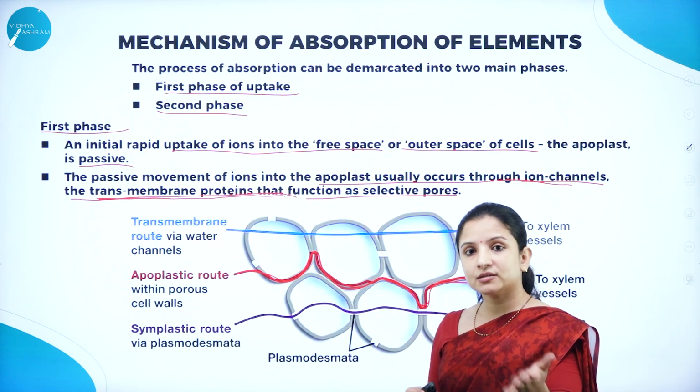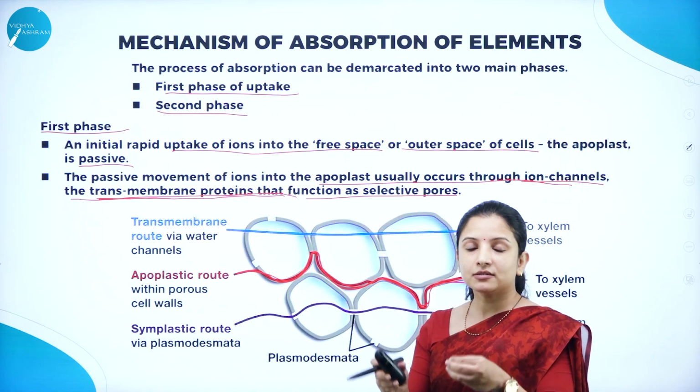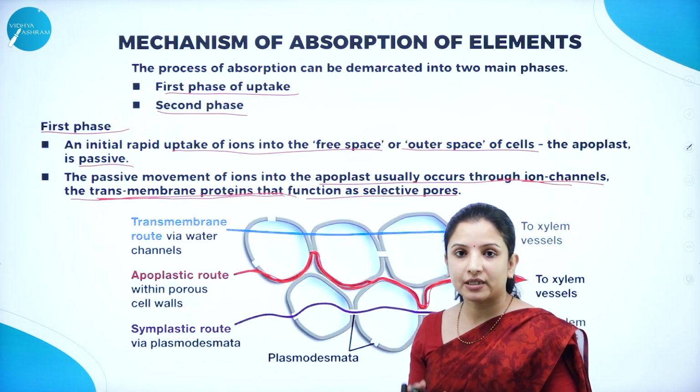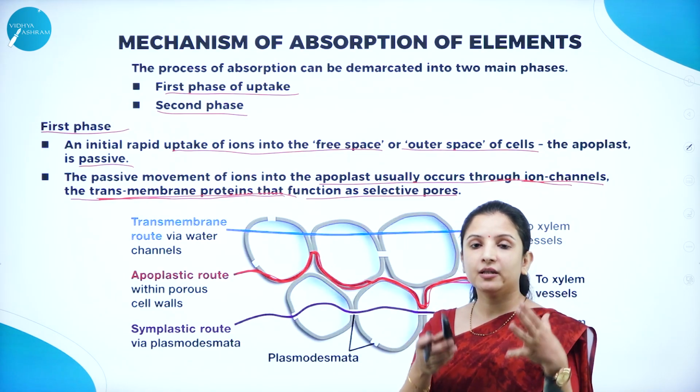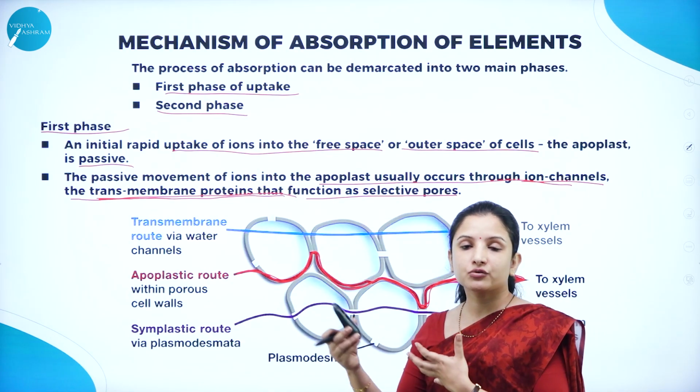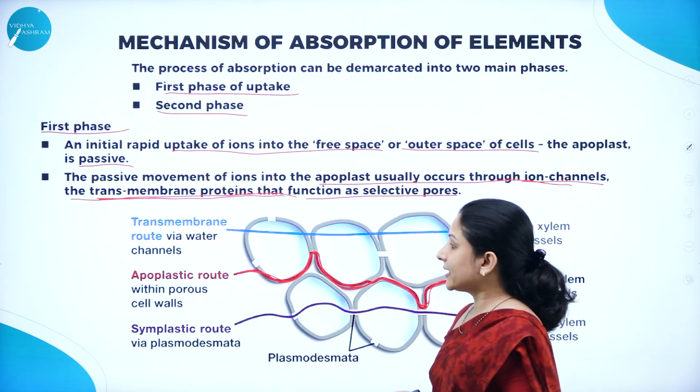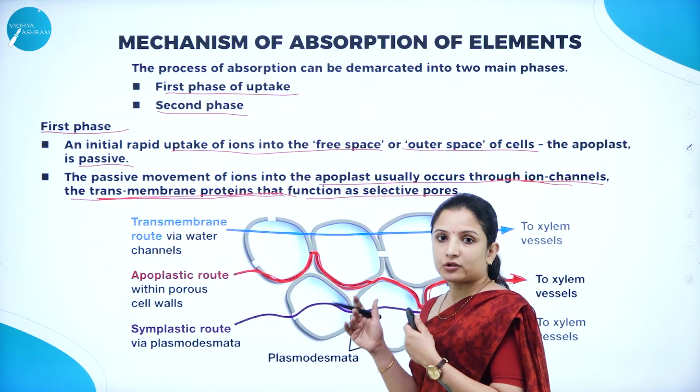So the remaining ones that have to enter into the plant, it is through the carrier proteins that are present in the plasma membrane, which will help in the movement of the minerals into the cells and finally reaching the xylem. So that is the function. This was about the first phase.